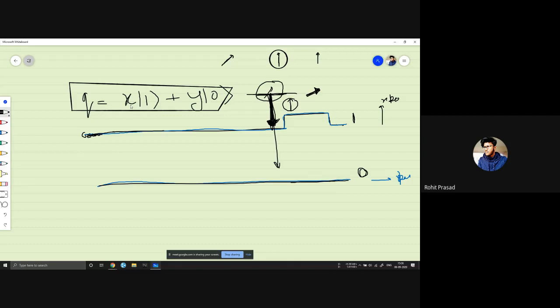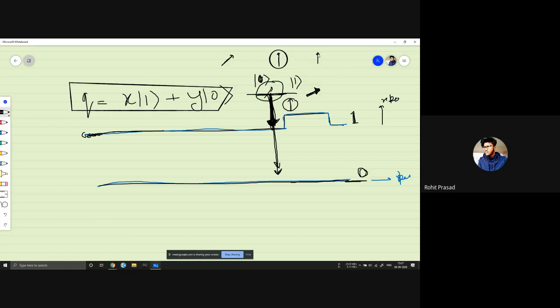Same thing if we correlate this with the condensed matter circuit. If this collapses to state 0, we won't get any current spike. And if it collapses to state 1, we will get a current spike, making it 1. Did you understand this? Okay, understood. So just relate it from here.